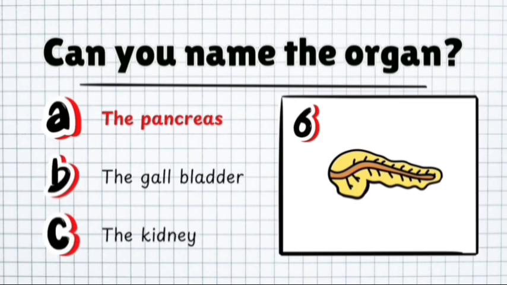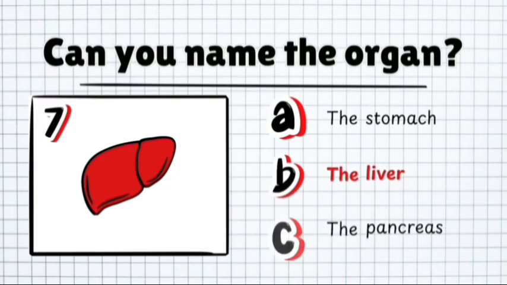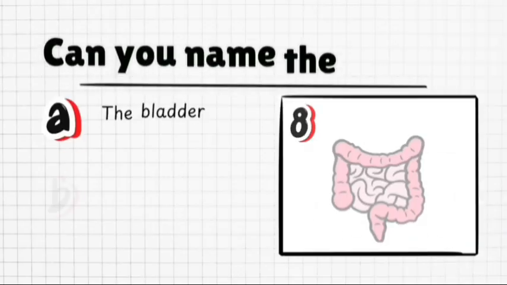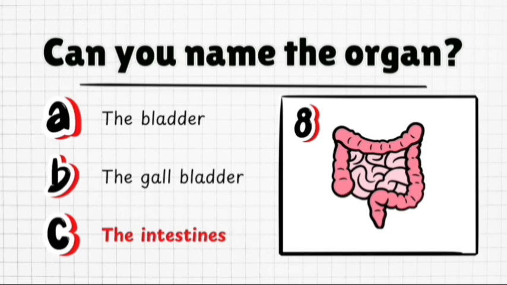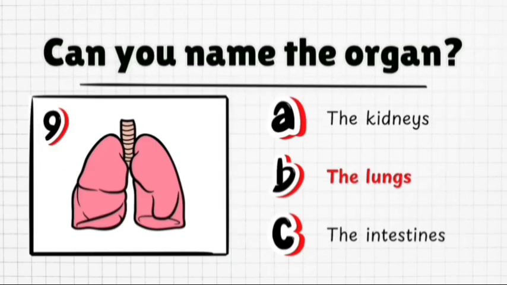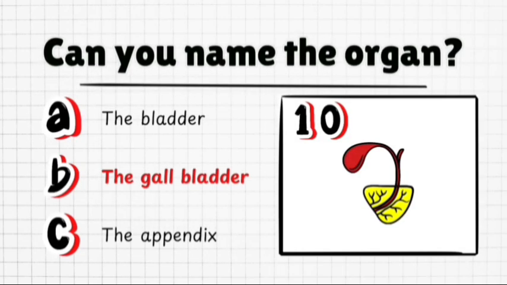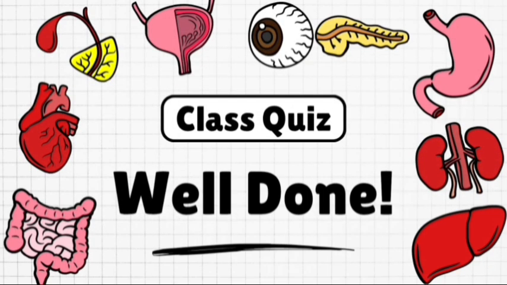The correct answer is the pancreas. The right answer is the liver. The correct answer is the intestine. The correct answer is the lungs. The correct answer is the gallbladder. Class quiz. Well done if you chose the correct answer.